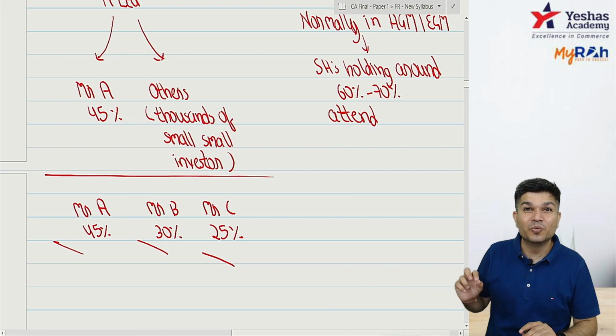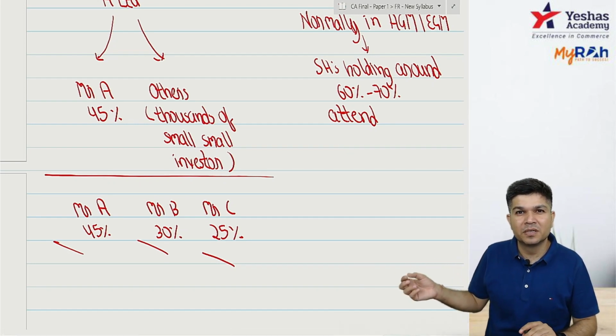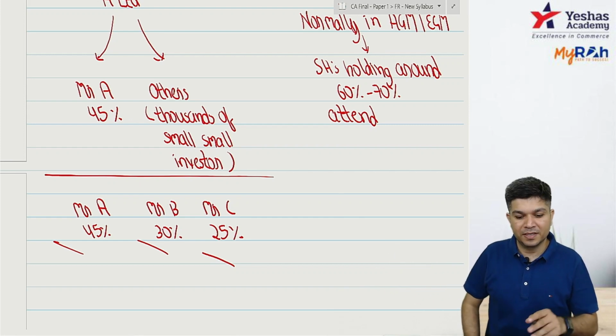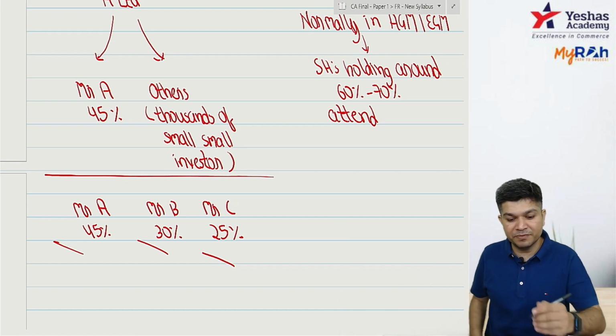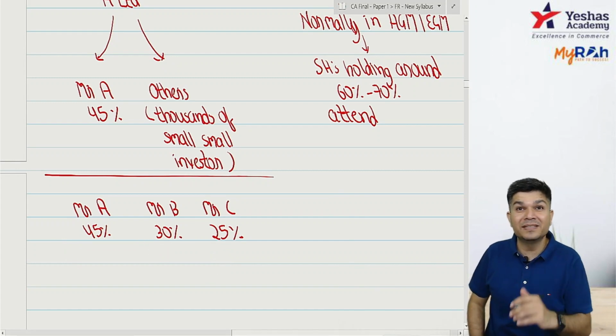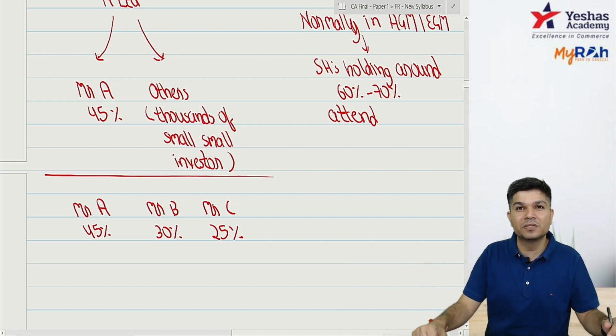Now tell me, would A be able to take the decision whichever he wants? No, B and C can come and vote against him. Here B holds 30, C holds 25. If B and C vote against him, 30 plus 25, B and C will have a majority, and A will not be able to take the decision which he wants.